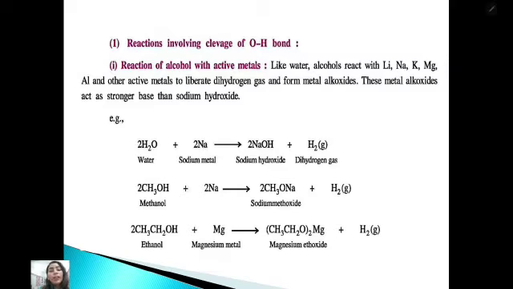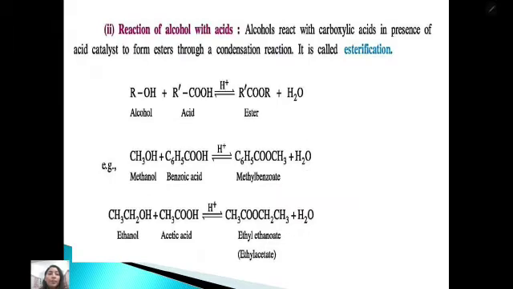In this case, when we react the alcohol with a metal, the hydrogen is replaced by the metal ion. Like water: when water reacts with sodium metal, because it is a highly reactive metal, it gives sodium hydroxide and dihydrogen gas is released. When methanol reacts with sodium metal, it gives sodium methoxide, CH3ONa, and releases hydrogen gas. The same example, when ethanol reacts with magnesium metal, it gives magnesium ethoxide and hydrogen gas is released.